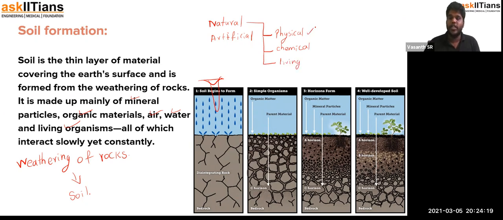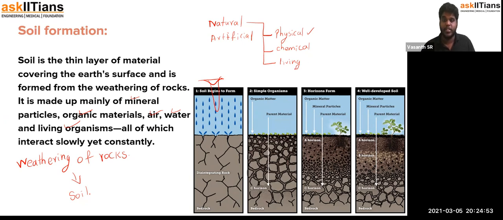So when you talk about physical, usually the water, and then lightning striking and all those things, and then air could also cause pyrogenesis. It will actually corrode the rock particles, mineral particles, and then move them away from the places. So any chemical substance that interacts with the rocks, because rocks are nothing but minerals, they will also get destroyed and broken down to smaller pieces, and then they get transferred or moved from the place. So that's how soil could be formed. So this could be because of chemical interactions even.